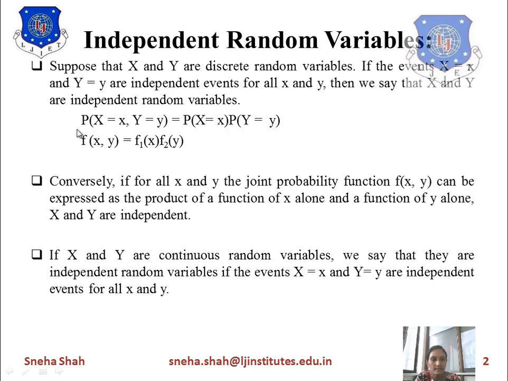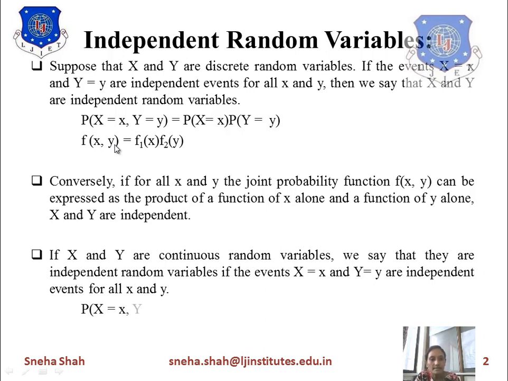The only difference between these two cases is that for discrete random variables we take summation, and for continuous random variables we take integration.